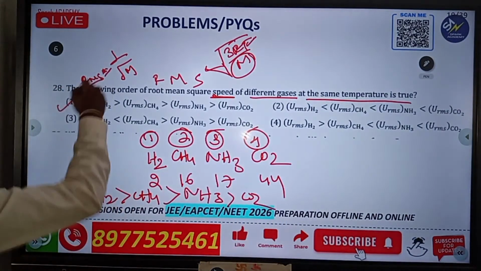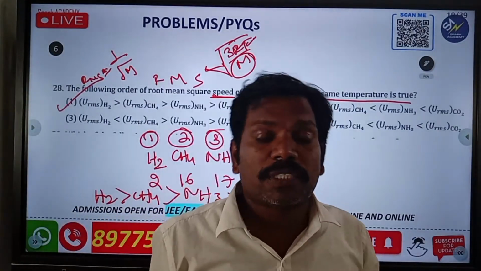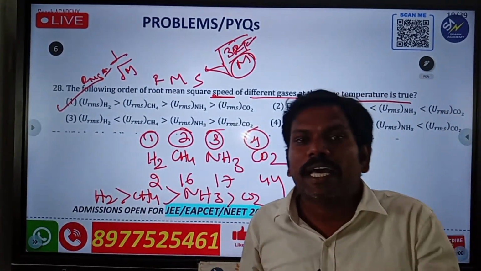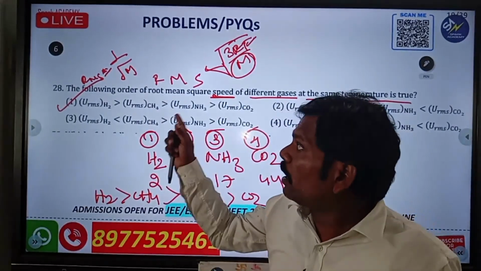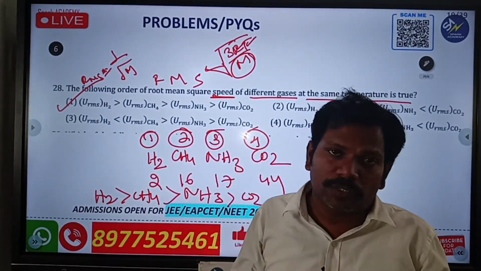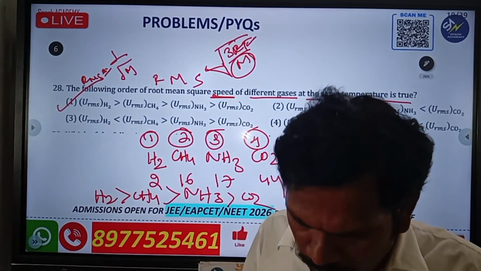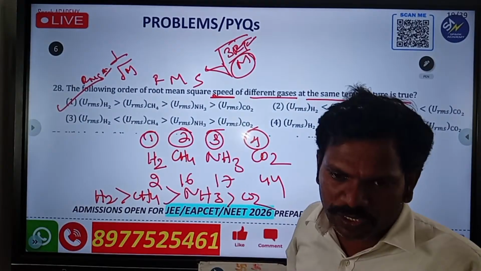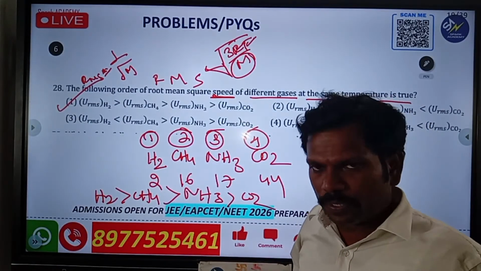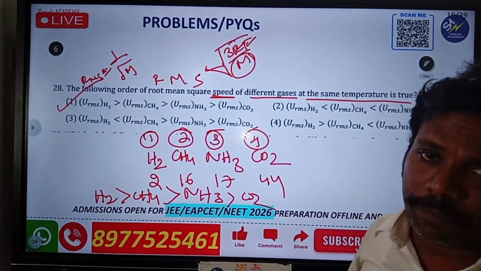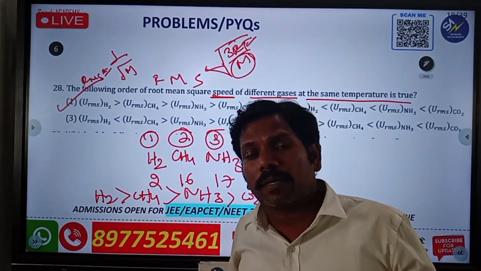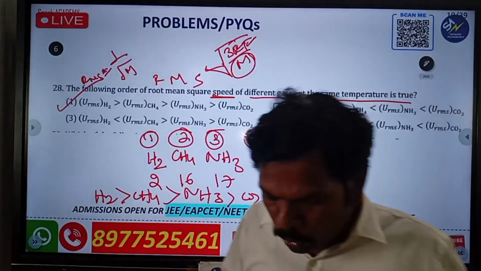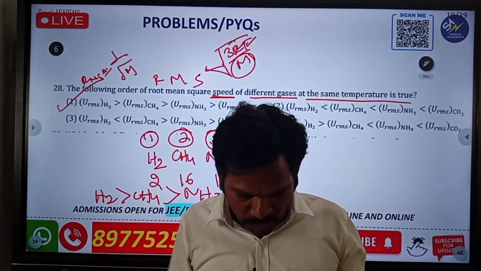So the first option is correct. In the first option, see now how they asked on Graham's diffusion, and how they are asking on root mean square speeds. They are giving velocities. This time they are asking RMS, next time they may ask average. Average means under root of 8RT by piM, and if they ask the most probable speed, that is going to be under root of 2RT by M. Okay.